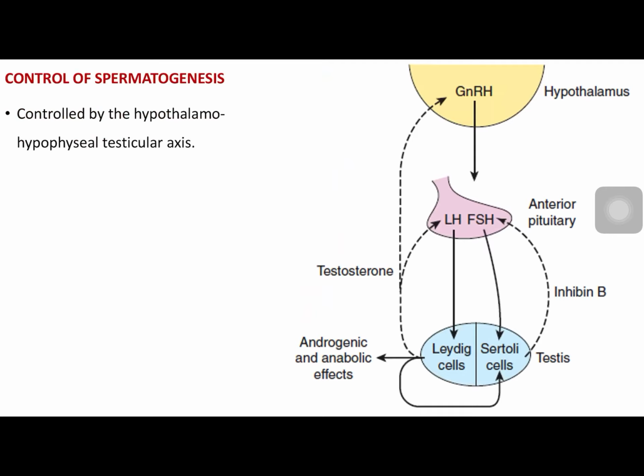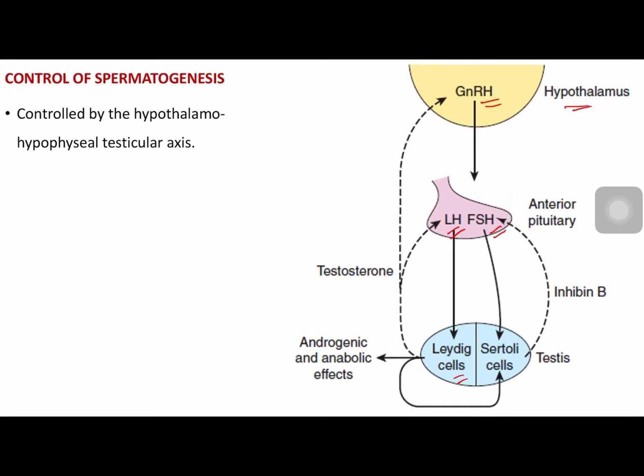From the hypothalamus, gonadotropin releasing hormone, GnRH, is released, which acts on the anterior pituitary and causes the release of two important hormones, luteinizing hormone and follicle stimulating hormone. Luteinizing hormone acts on Leydig cells and causes production of testosterone. The follicle stimulating hormone acts directly on Sertoli cells and promotes spermatogenesis.